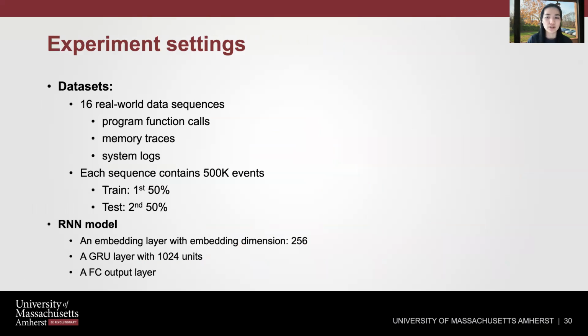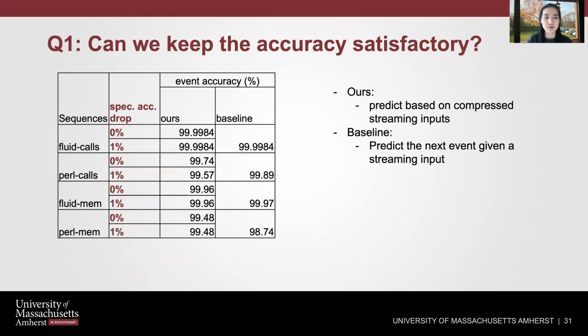In our experiment, we evaluate the algorithm using 16 real-world data sequences, including program function calls, memory traces, and system logs. Each of the sequences contains 500,000 events, where the first 50% of the events are used for offline model training, and the rest is used for model inference. The RNN model we use is a typical model that contains an embedding layer with 256 dimensions, a GRU layer with 1024 units, and a fully connected layer as the output layer. Our experiment answers 3 questions.